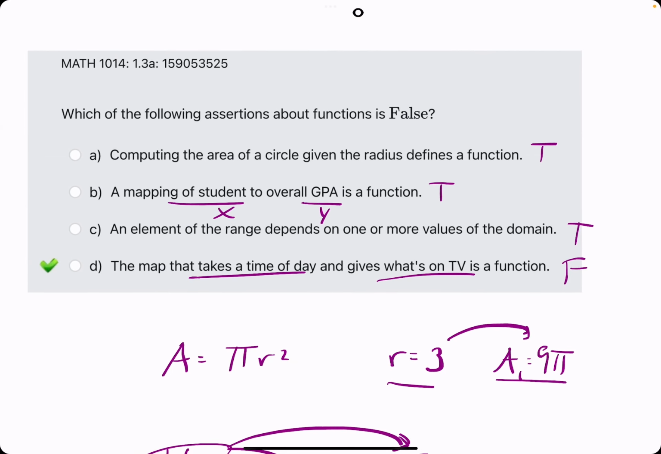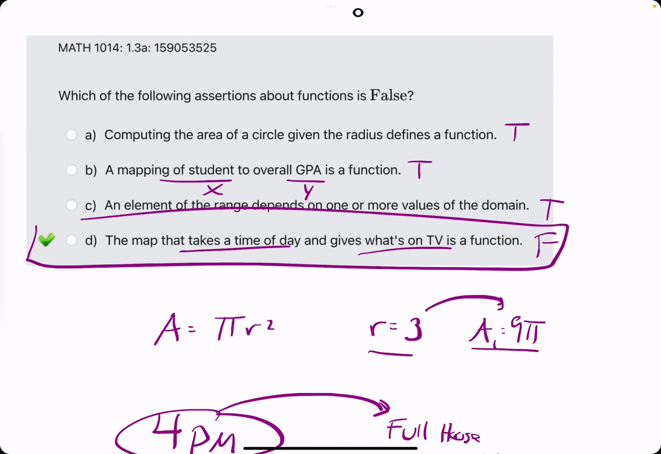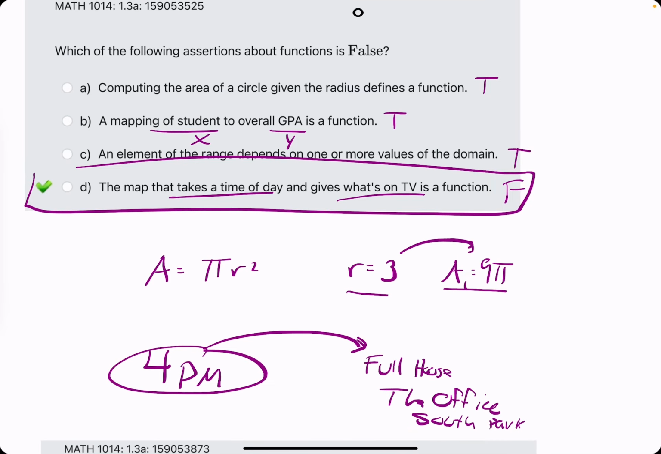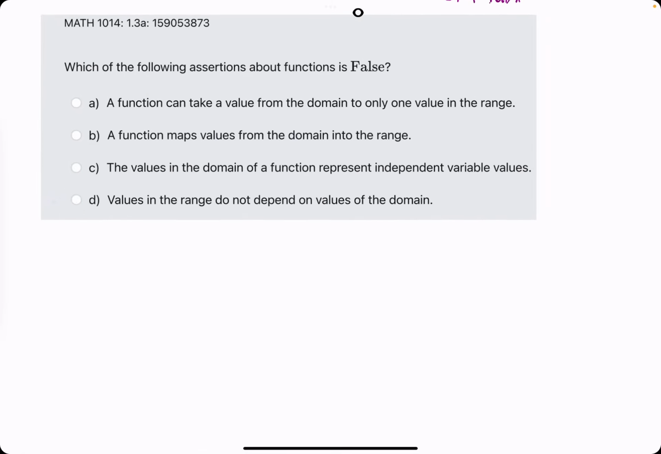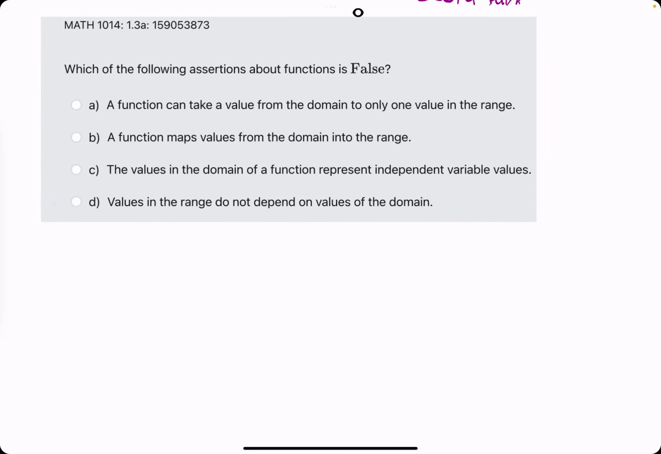We're going to try that as our answer. That is our answer. That is false. I'm starting to get the hang of this. That was only 3. We have 2 more examples. Let's get into it. Which of the following is false?